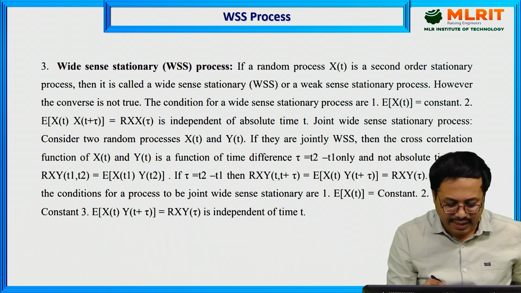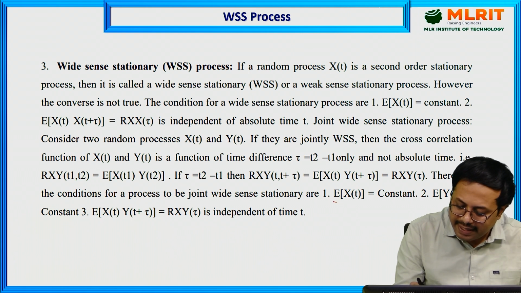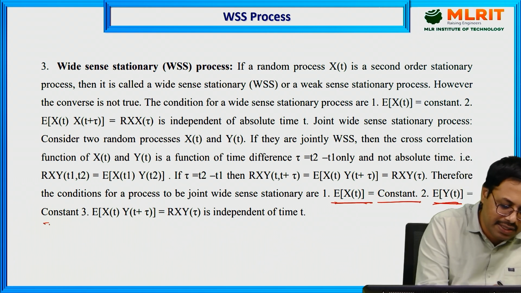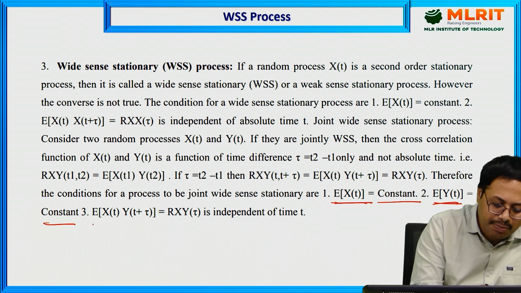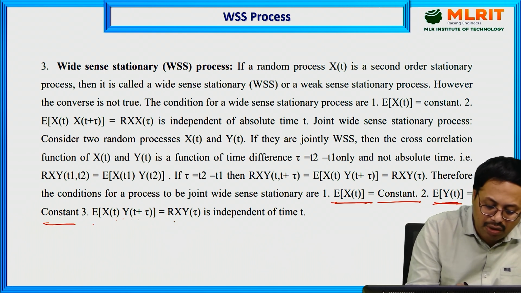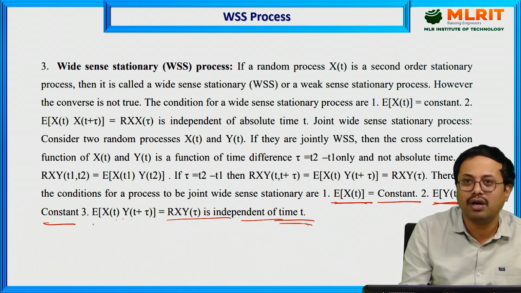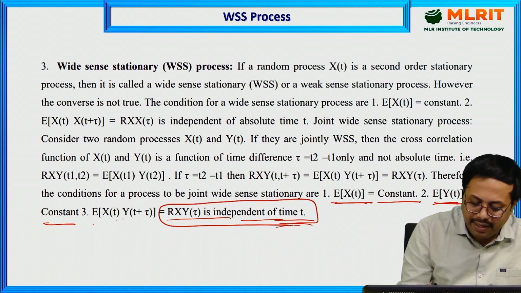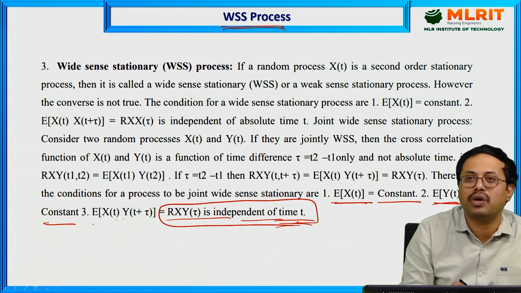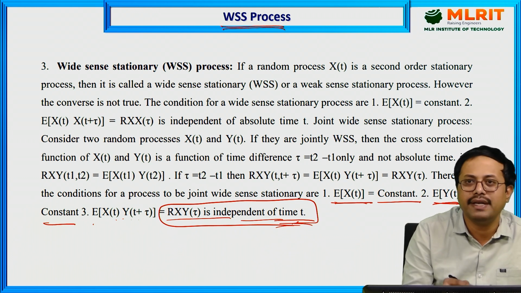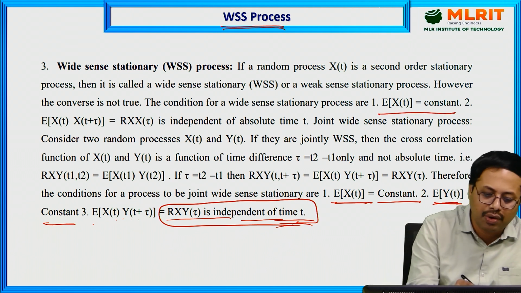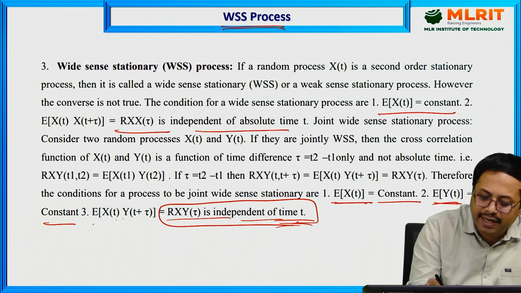Just now I discussed that the expectation of x of t must be constant, the expectation of y of t must be constant, and the expectation of x of t into y of t plus tau must be independent of time t. We can conclude that for a wide sense stationary process, the mean or expectation of the random process x of t must be constant and the autocorrelation function must be independent of time t.